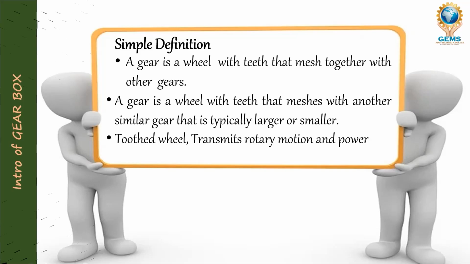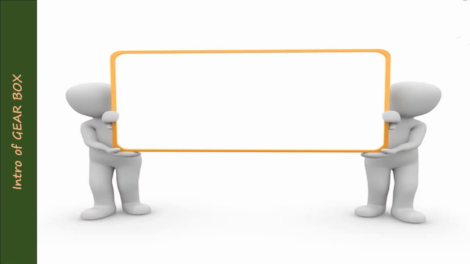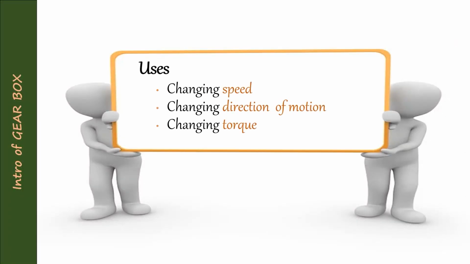And now we are going to see the uses. What are the uses of a gear wheel? For changing the speed, I need the gearbox. To change the direction of motion, reverse and front, I want gears. And changing torque. If I am climbing a hill and I go with the fourth gear, I cannot climb.